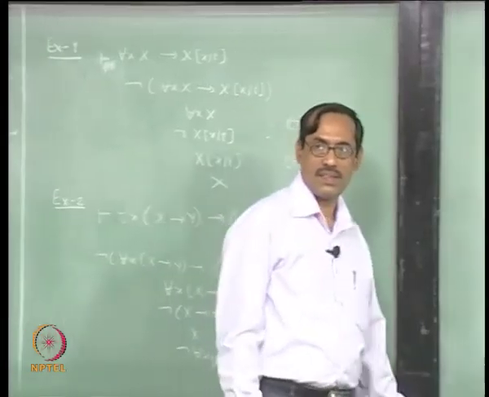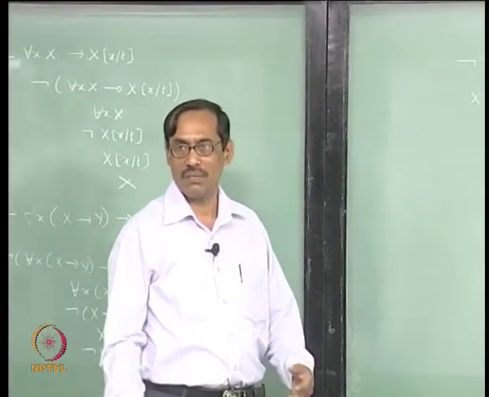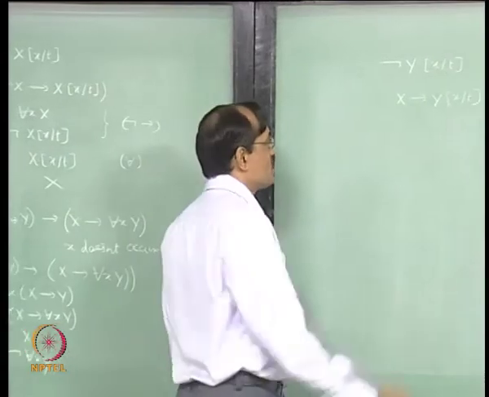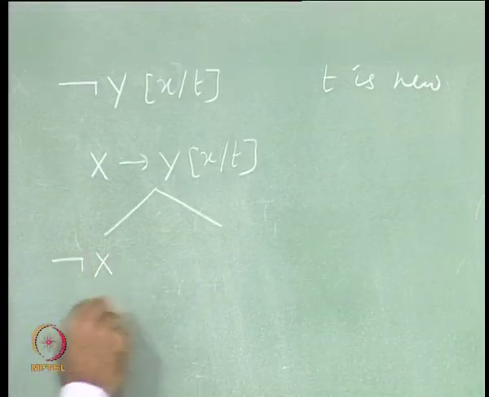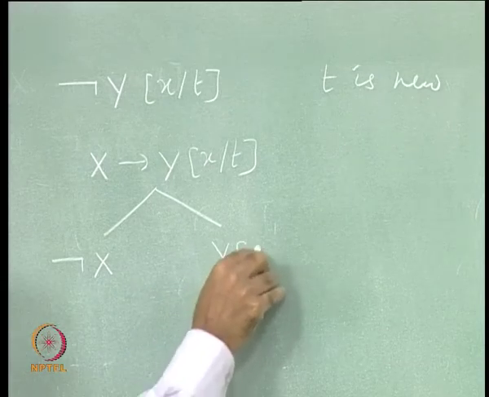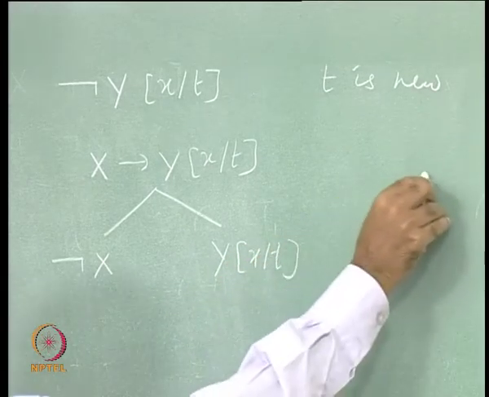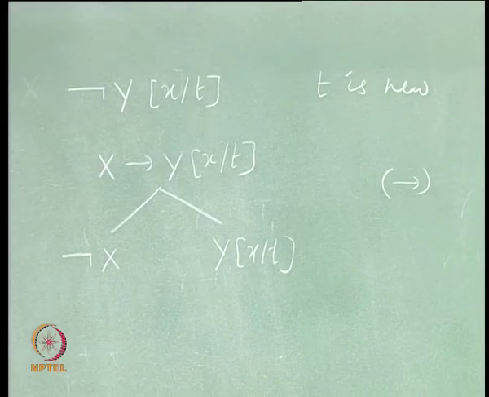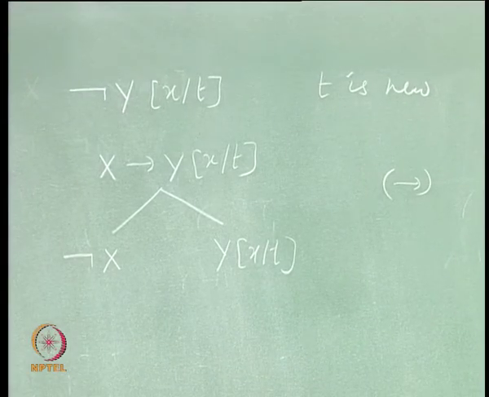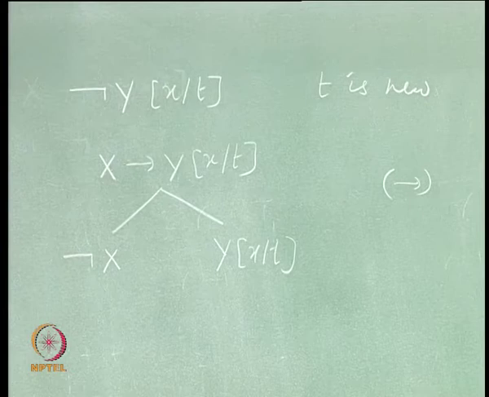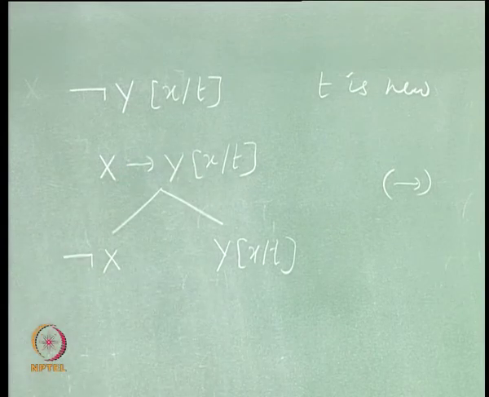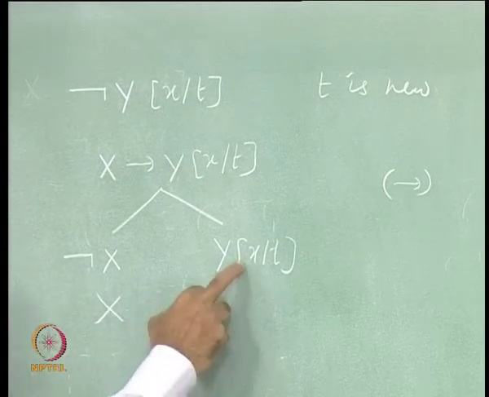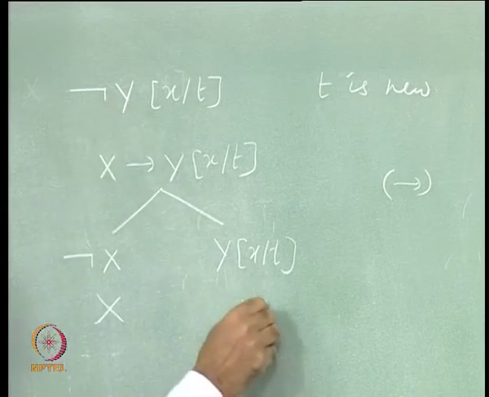Yeah, there is no modus ponens in tabula, you have to use tabular rules. Okay. So, tabular rule says it will branch out now, one with not x, another with y x by t, implies rule. You do not need anything else, that is what tabula is for, it is complete by its own. So, then this is a path where not x and x is there, so this closes. This is a path where y and not y are there, so that also closes.